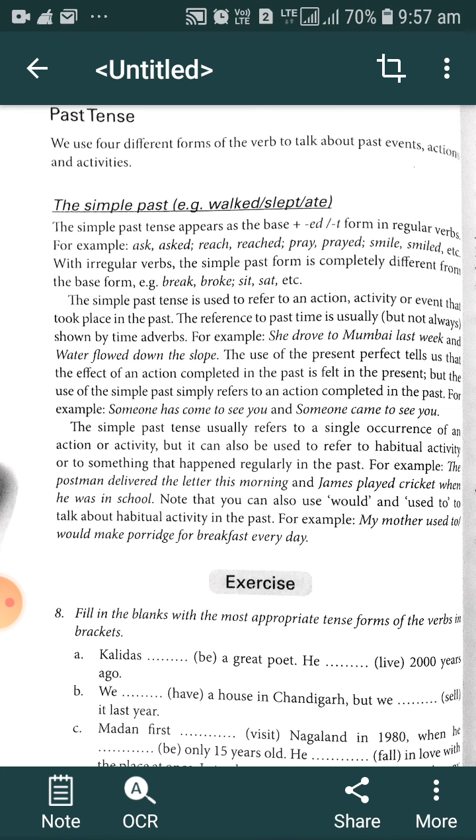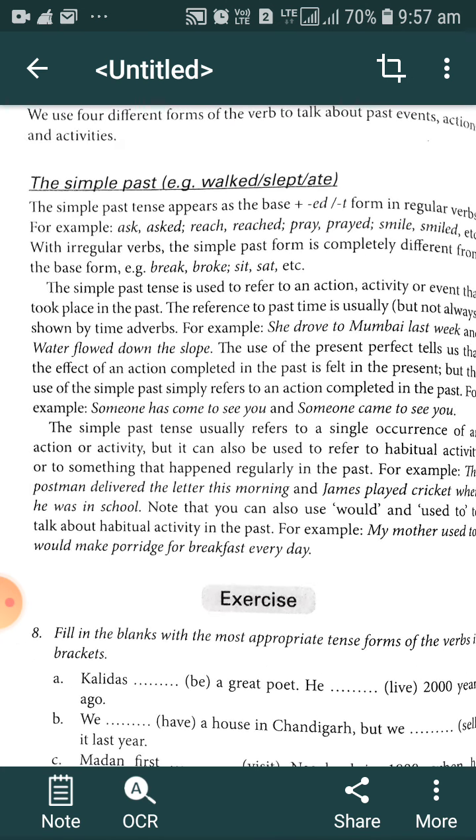While understanding simple past tense, we must keep in mind that we generally use the second form of verb with suffix ed or t in regular verbs.